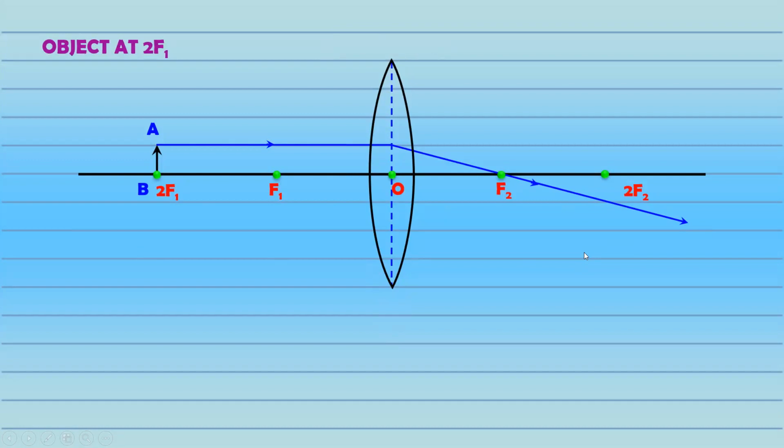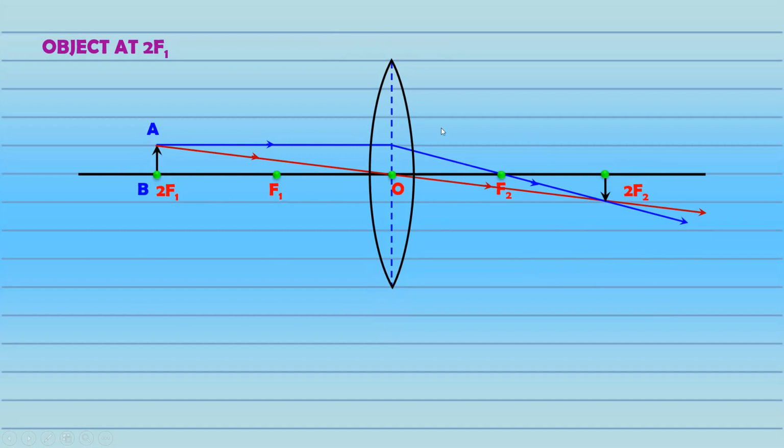And for the second rule, the easiest one is if the ray of light passes through the optical center. If the ray passes through the optical center, it goes straight without any deviation. So hence if the incident ray goes through the optical center, then the refracted ray goes through it without any deviation. And simply if you can see, this reflected ray, sorry, the refracted ray, they're intersecting at this point, which is exactly below 2F2, which means if the object is at 2F1, image will be formed at 2F2, and you can see the size is also the same.